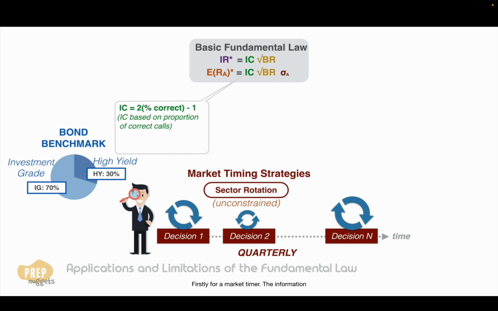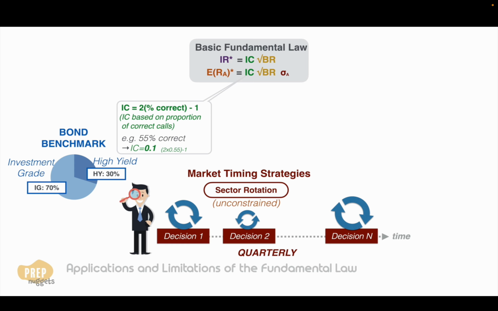Firstly, for a market timer, the information coefficient is based on the proportion of correct calls. For example, if the manager is expected to be correct 55% of the time, the information coefficient is 0.1. Secondly, as noted earlier, the limitation that decisions must be independent when determining breadth. If they are not independent, the breadth is calculated using this formula.